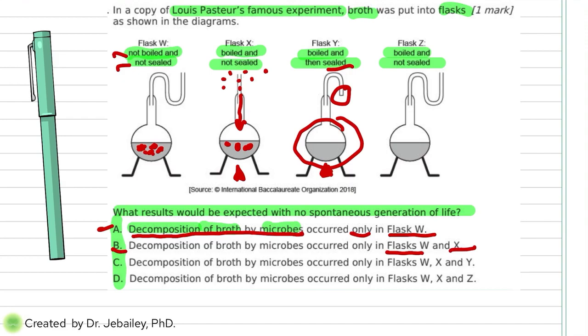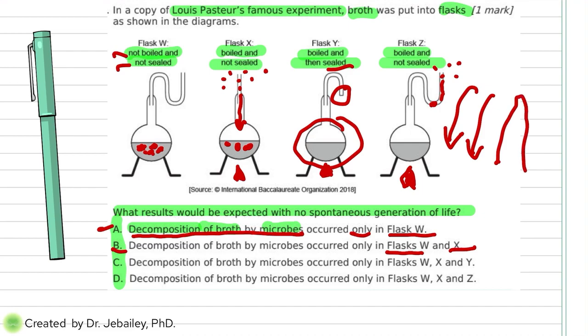This one, you boiled it, but you did not seal it. But here's the funny thing. When microbes are in the air, they come in and land here, falling down. They cannot just swim up and then go down, up and then down. That's why all the microbes will be stuck here and won't have a way to go all the way up to get back in. So even here, there was no growth of microbes.